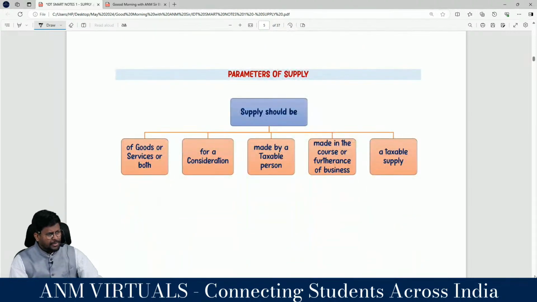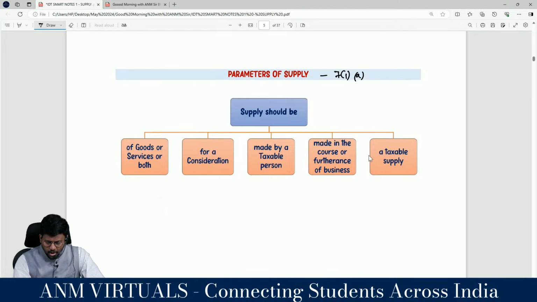Clarity? In order to be a supply as per section 7 subsection 1 clause A, these parameters are important. That is, supply should be of dash or dash or dash. Supply should be made by a person; even though section 7 subsection 1 clause A says made by a person, the deemed meaning of that person should be a person, otherwise there is no supply.